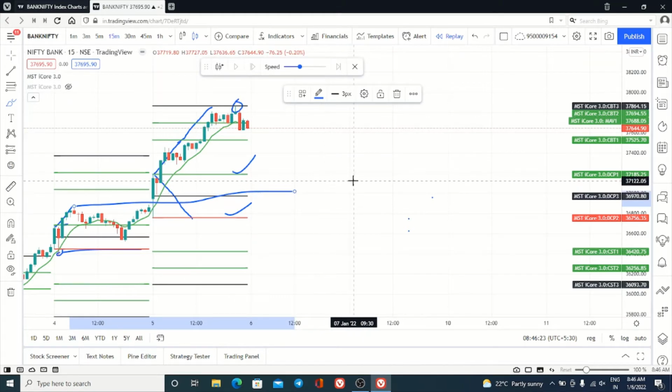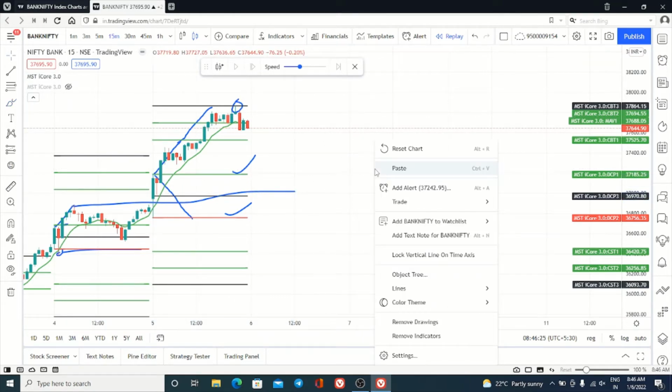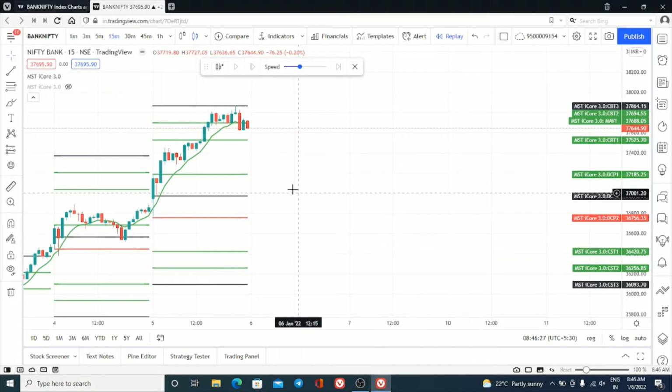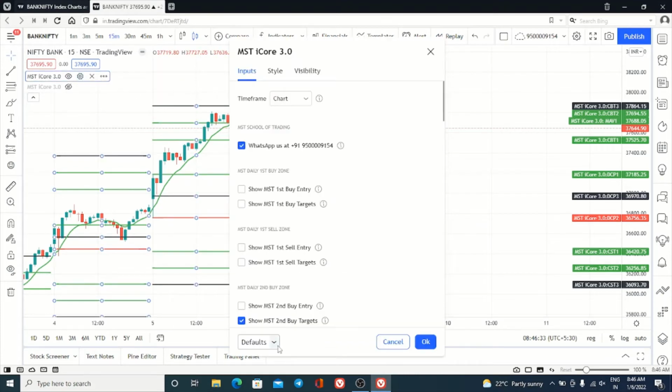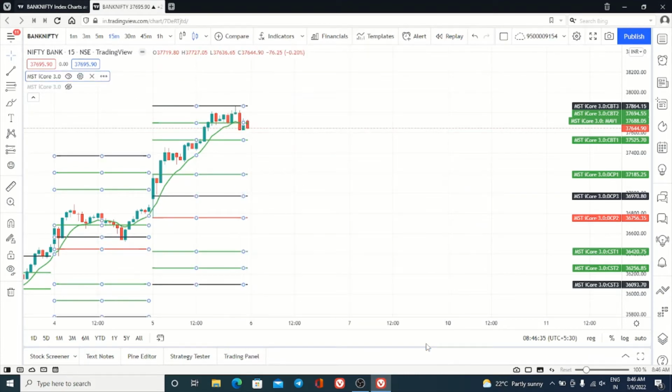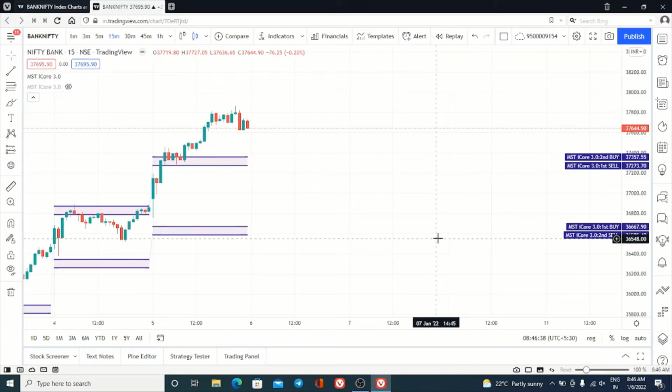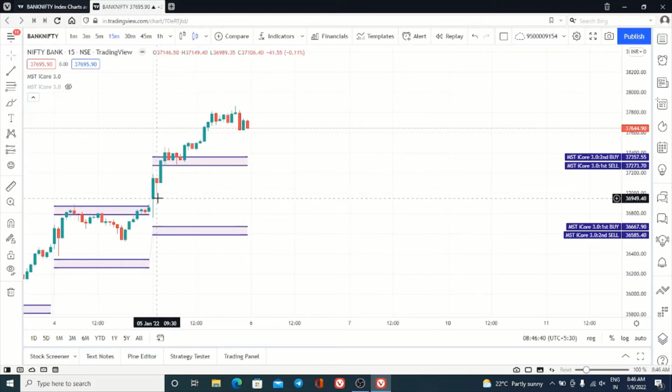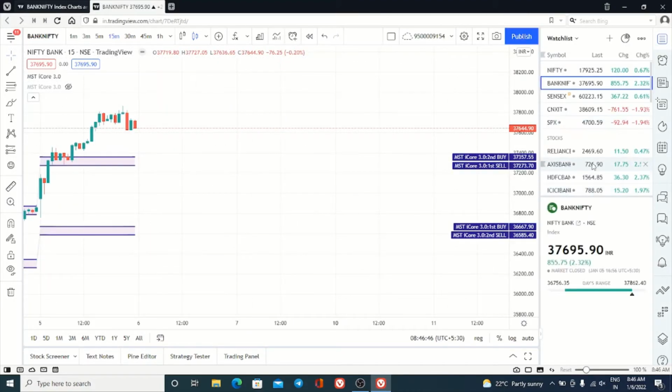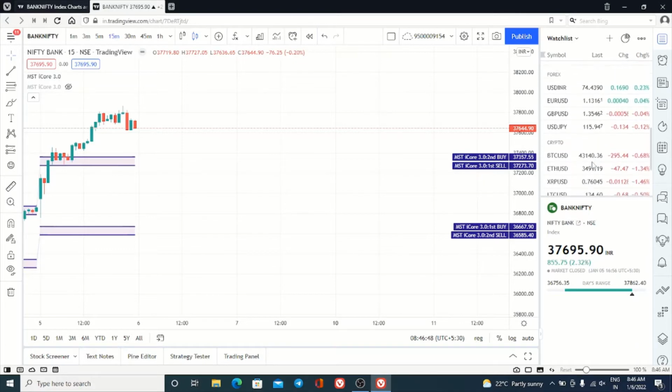This is one method. Another method is our own indicator that we are following every day, but we have given some restrictions, some tips to avoid losses. What are the tips we have given? If the first 15-minute candle has very good volume, I will show you in futures so that we can see the volume candle also.